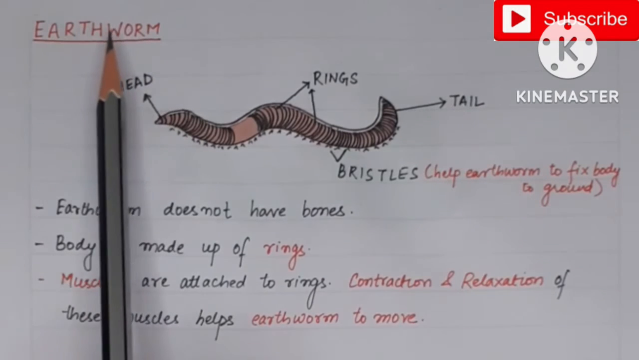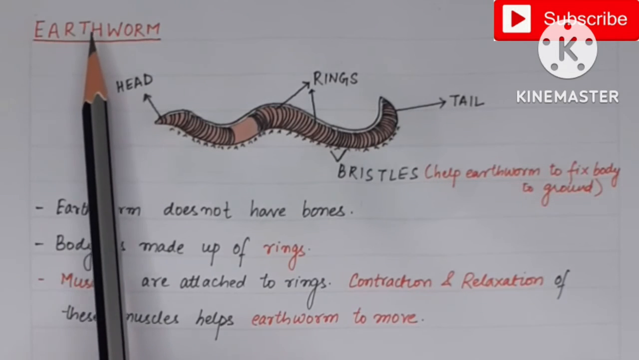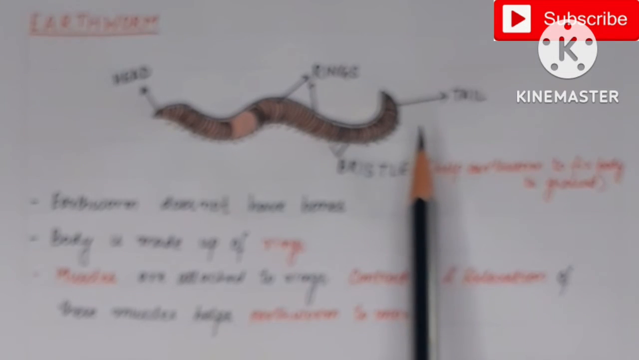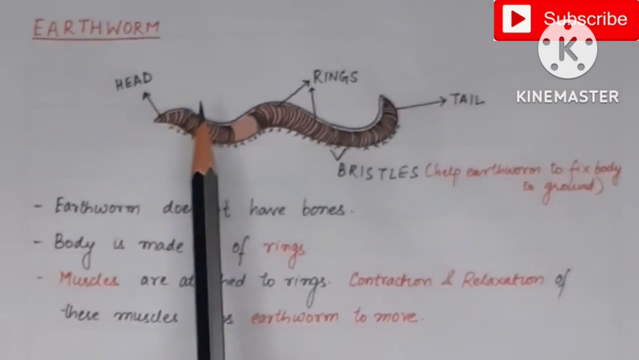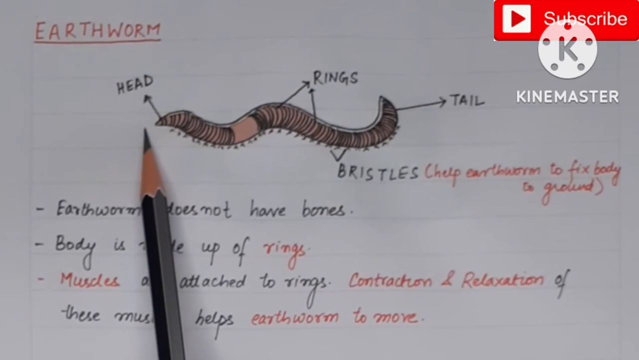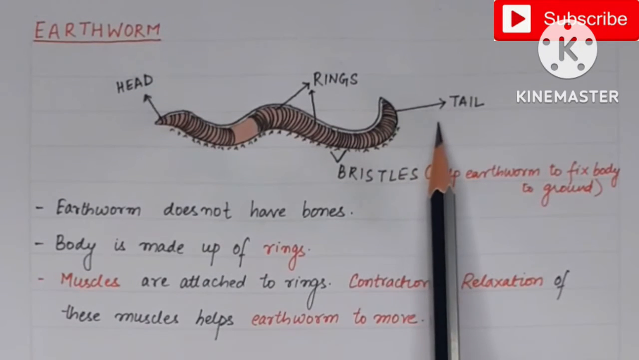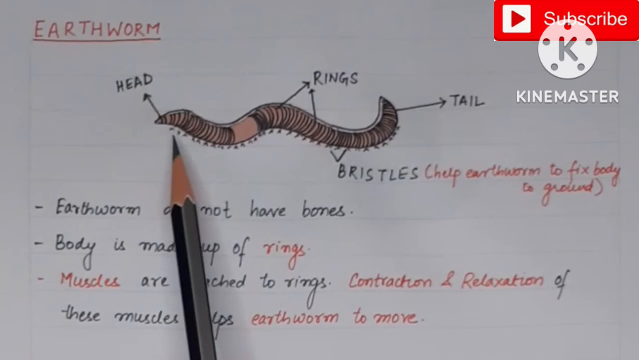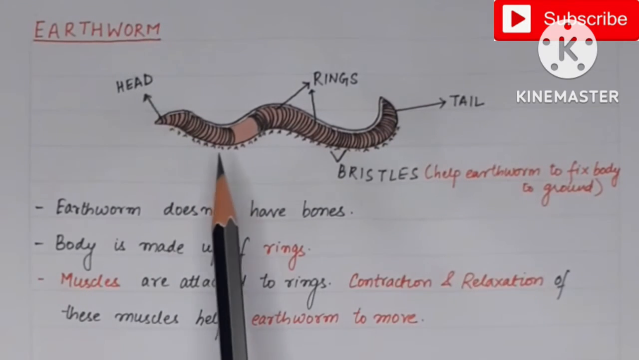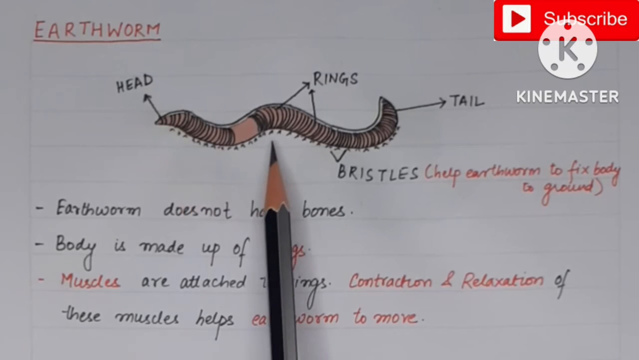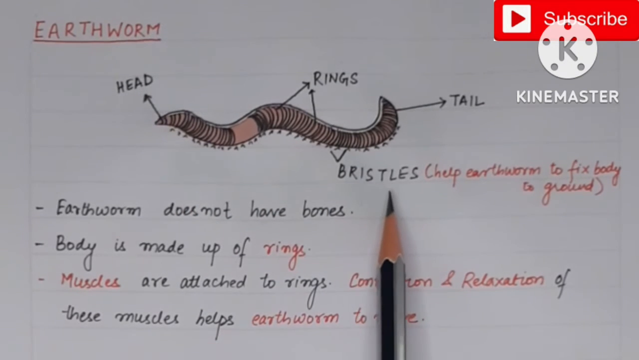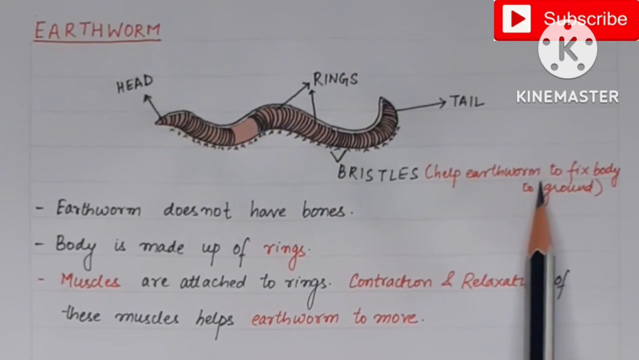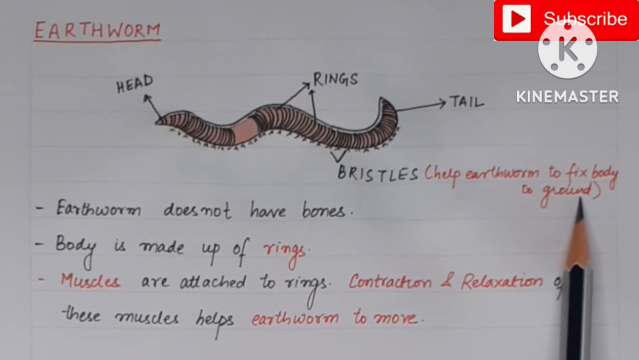Now first is the earthworm. Before studying the movement in the earthworm, let us have an overview of the body structure of the earthworm. This is the front part which has the head, and this is the rear part of the body of the earthworm, which is the tail. The lower side of the body has fine hair-like structures known as bristles. The function of bristles is to help the earthworm fix its body to the ground.